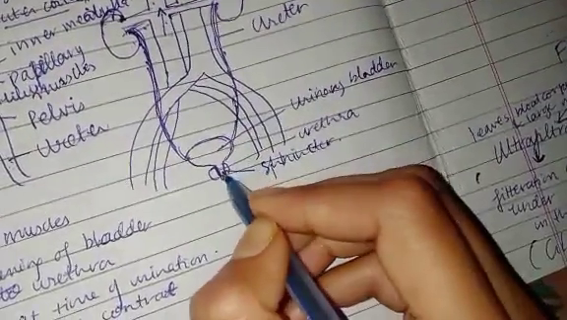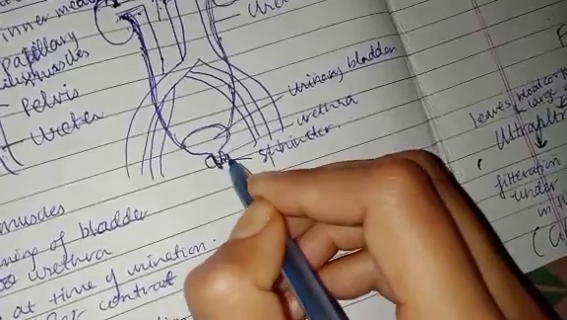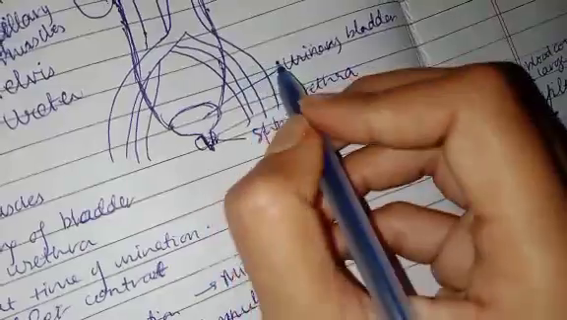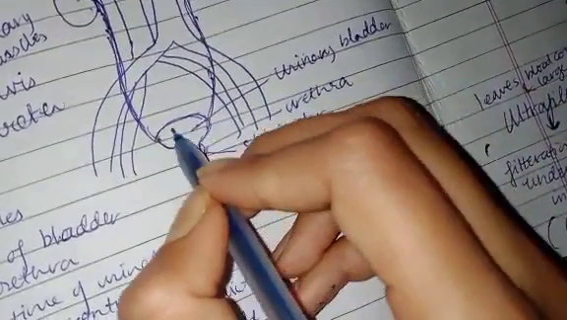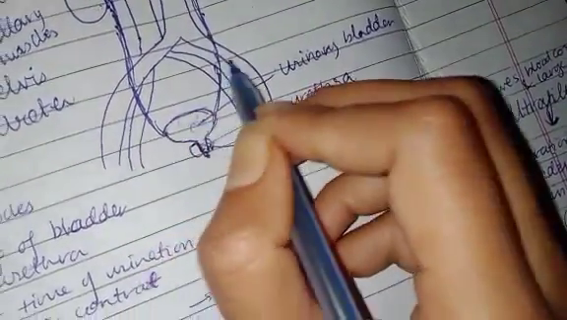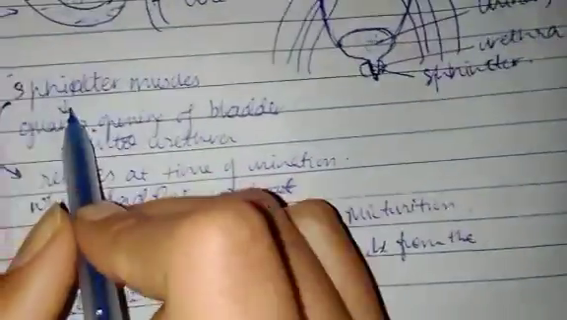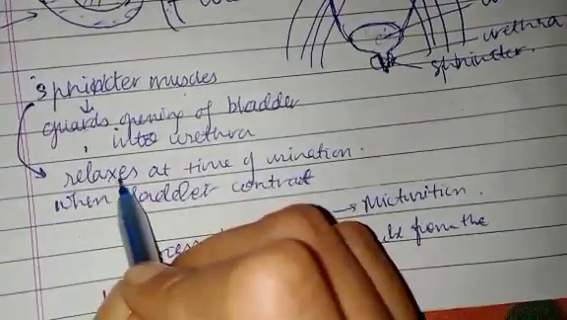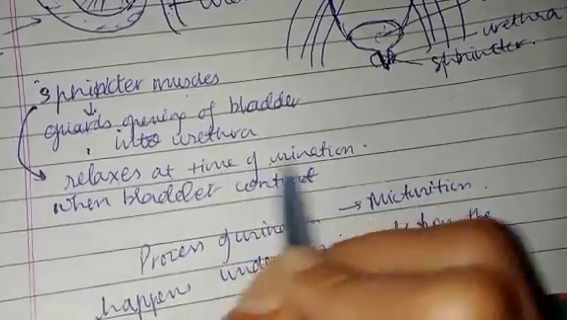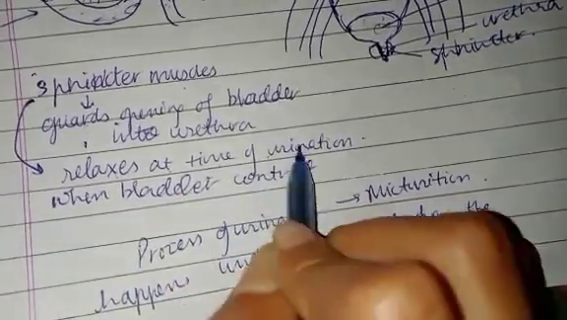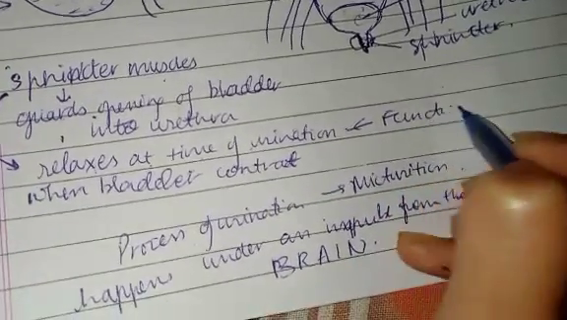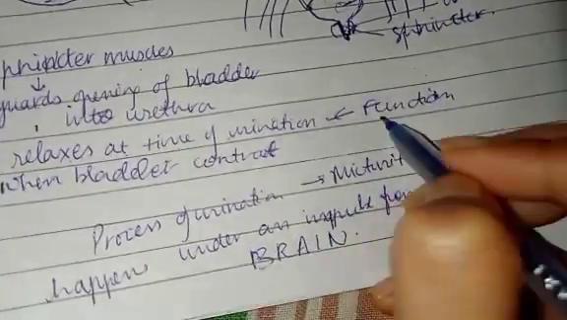This opening of the urinary bladder is called the urethra, and the sphincter muscles guard the opening. The urinary bladder stores the urine. Sphincter muscles guard the opening of the bladder into the urethra, and they relax at the time of urination when the bladder contracts. So this is its main function. The function of the sphincter is that it helps in urination.